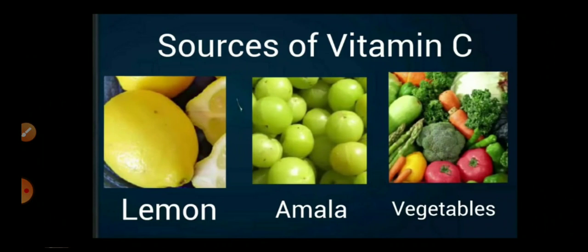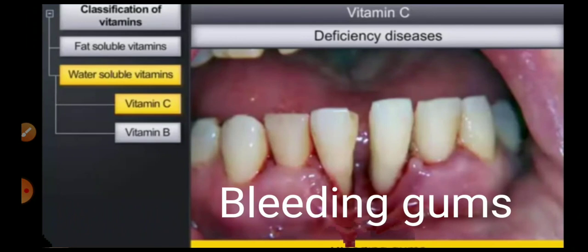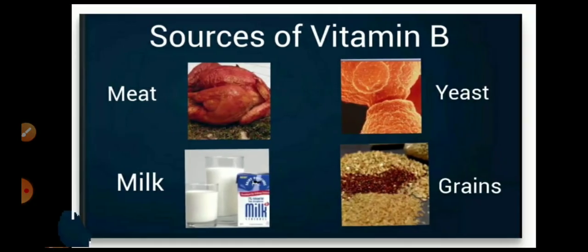The next vitamin is vitamin C. The sources of vitamin C: it is usually found in citrus fruits like lemon, amla and in some vegetables also. The deficiency of this causes deformity in bones and bleeding gums, etc. These are the diseases caused due to the deficiency of vitamin C. The next is vitamin B. Its sources are meat, milk, yeast, grains, etc.